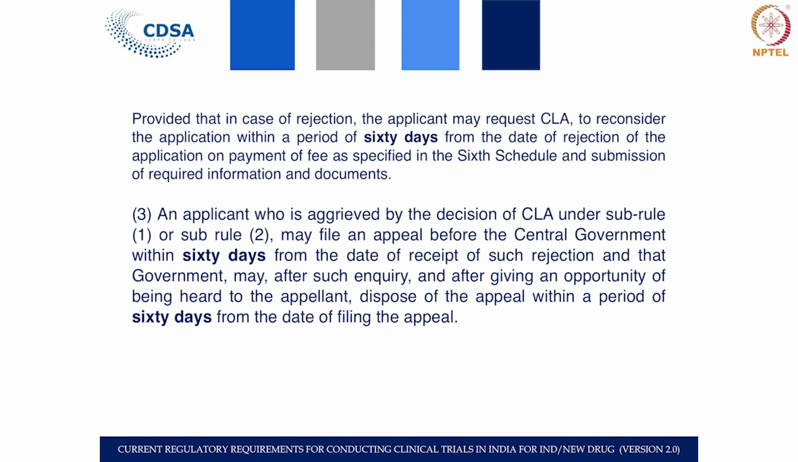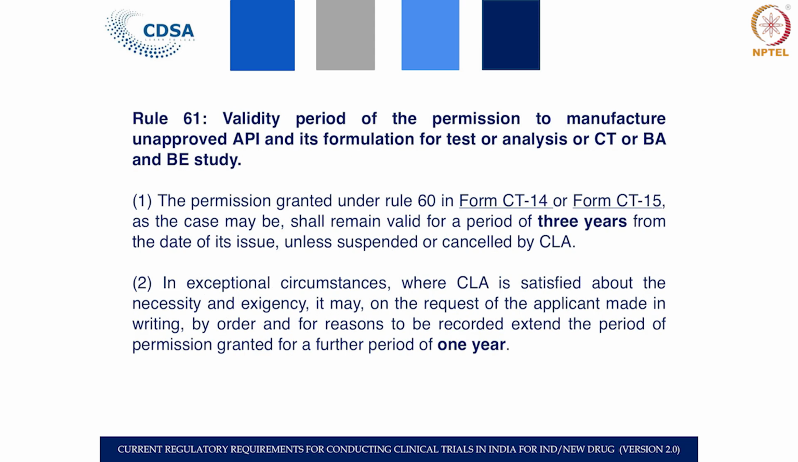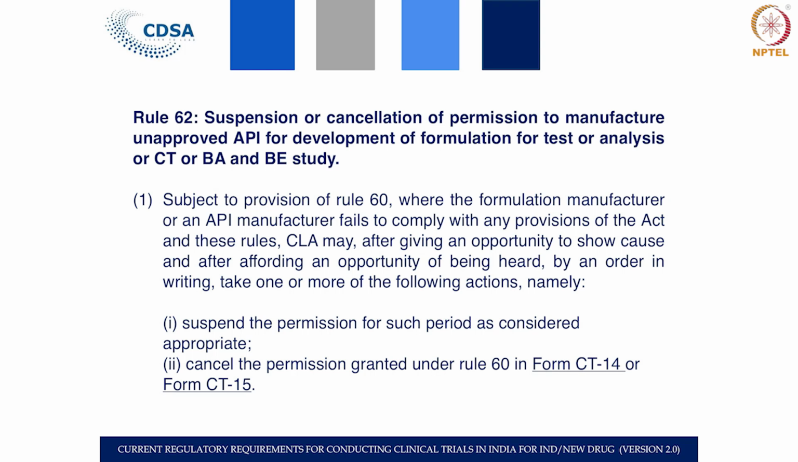Now, we come to rule 61. The validity period of permission is always 3 years. Where CLA is not satisfied, the permission is granted under rule 60 in form CT 14 or CT 15 and shall remain valid for 3 years, and in exceptional circumstances the permission can be extended up to 1 year when there are particular reasons. So, it has to be the applicant who has to justify asking for an extension.